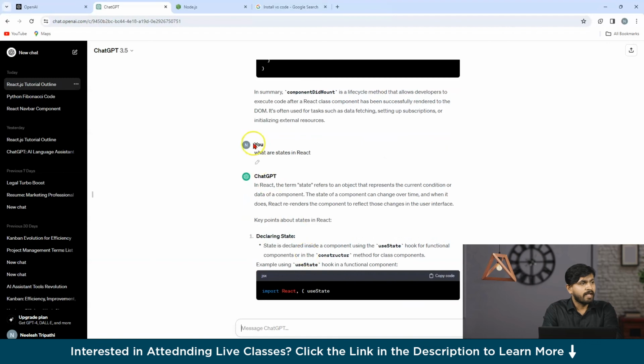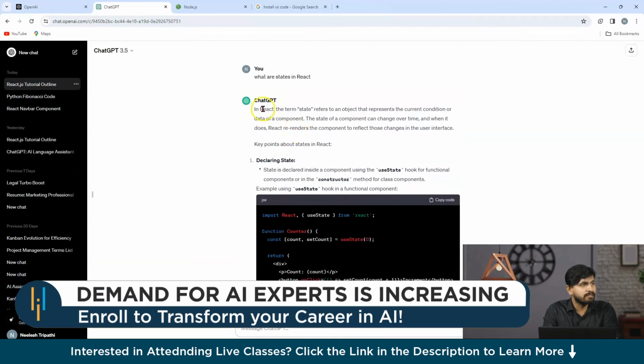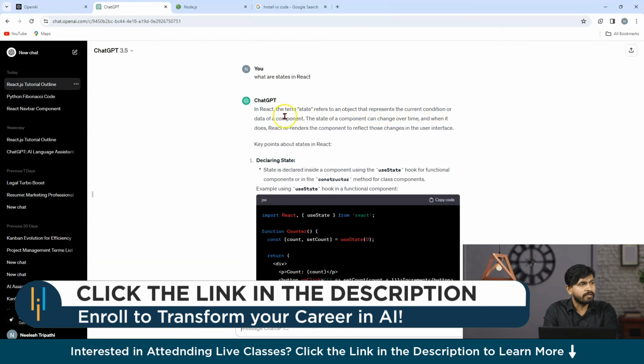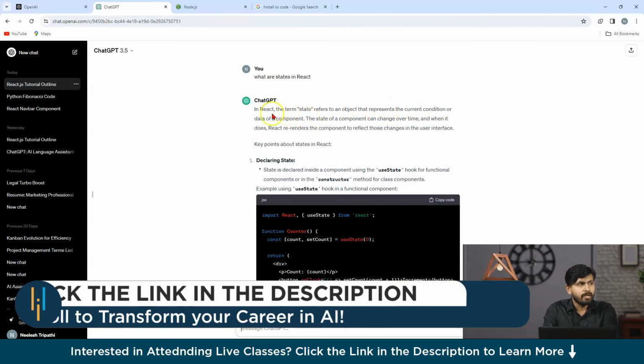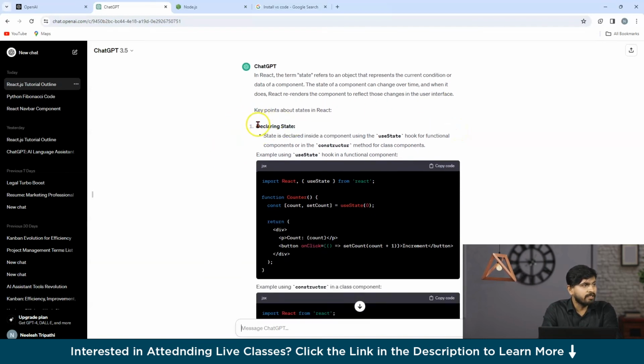So guys, I have asked GPT, what are states in React? And GPT has given us this answer. In React, the term state refers to an object that represents the current condition of the data of a component. The state of a component can change over time. When it does, React re-renders that component to reflect those changes in the user interface. It's very understandable what it's trying to say. So now the second thing comes up, how you are going to declare your state.